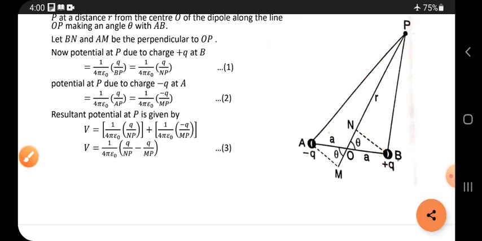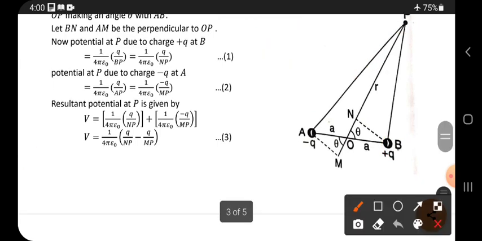Instead of r there are many different distances. Because of plus q that is situated at B, how much potential is created at P? So with this charge, how much potential is created at P?